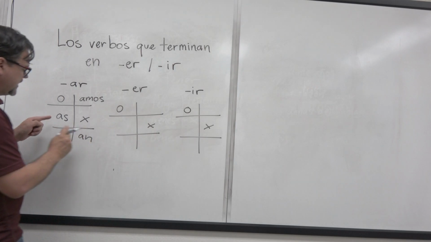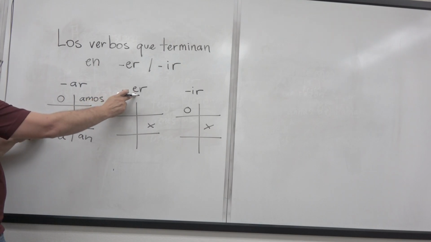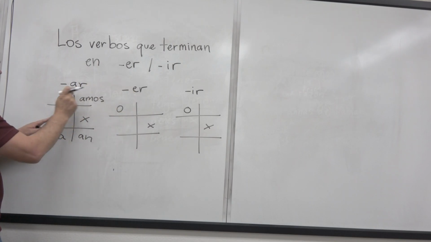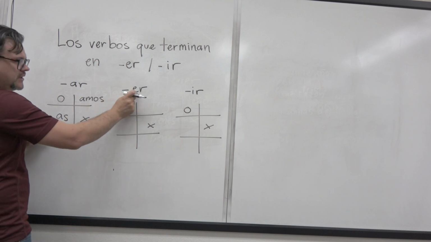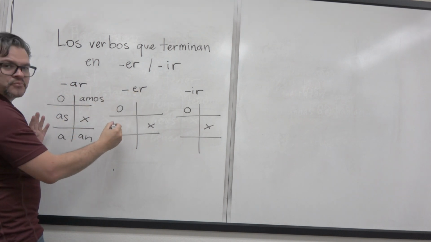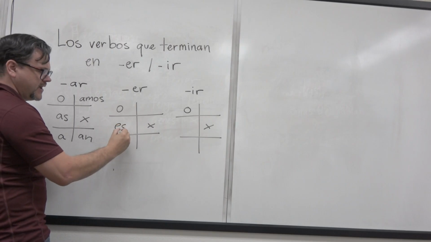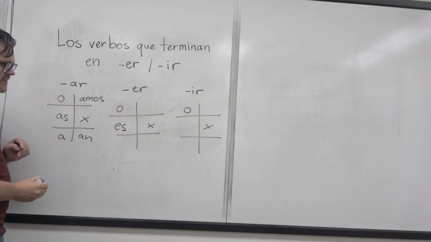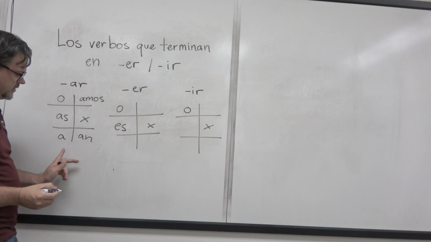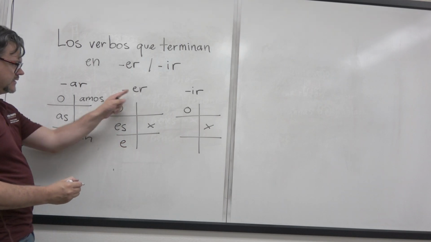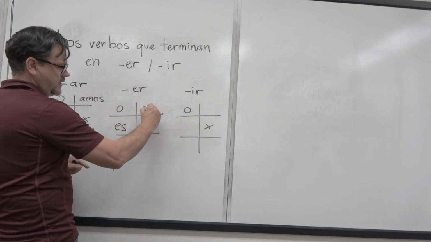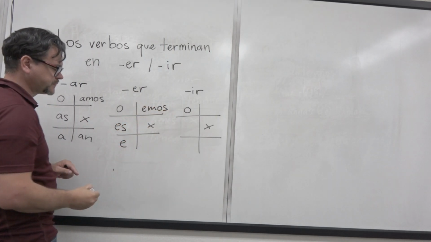Okay? So in this case, we have ER, AR, AR, AS, right? ER, similar, ES. See? So guess this one, based on this. It's going to be, muy bien, E. Guess this one. Emos.